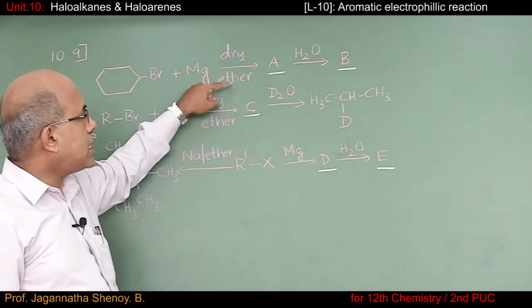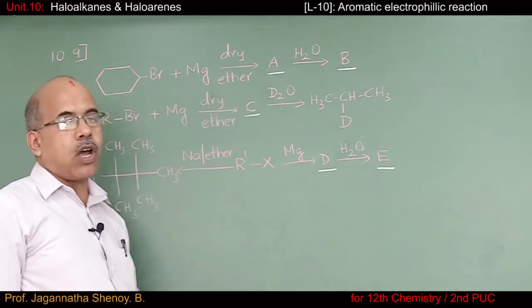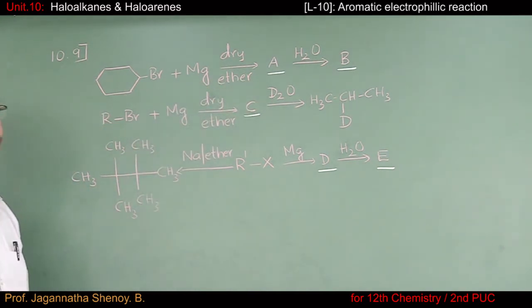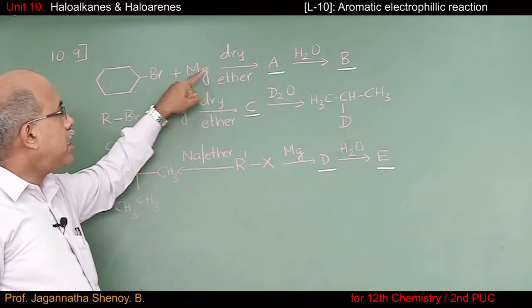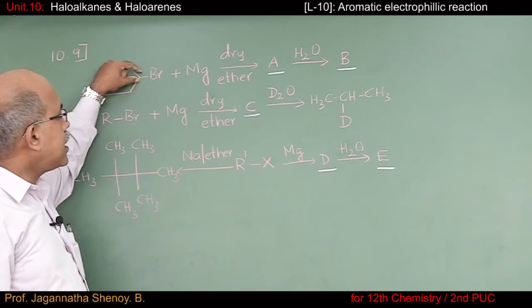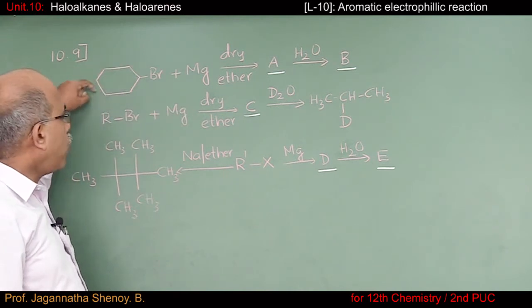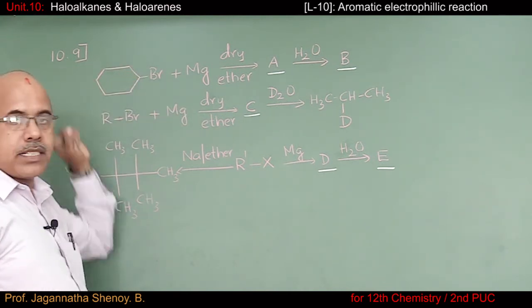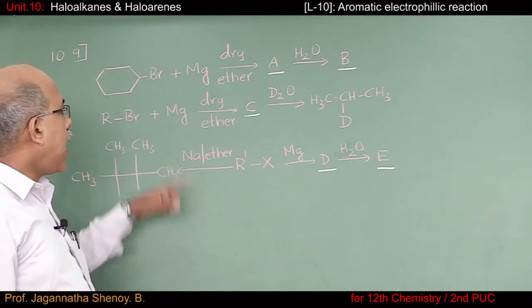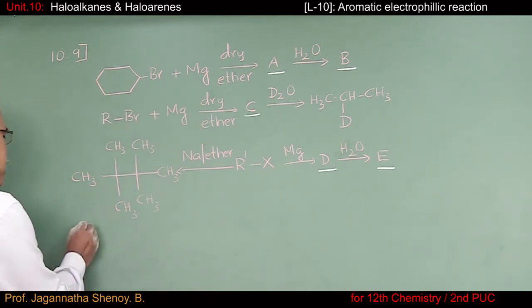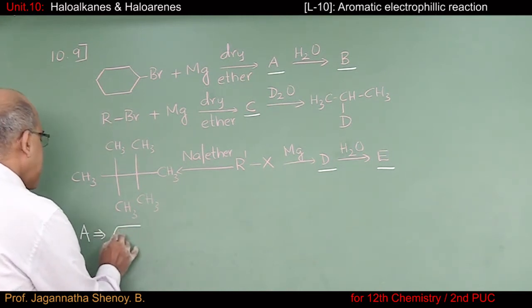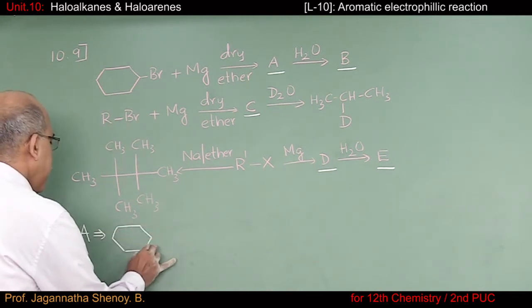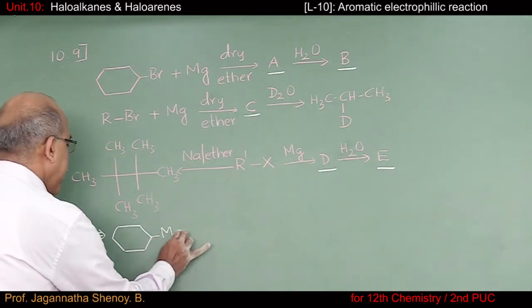You know, this is the reaction for the preparation of Grignard reagent. And I told you, when you carry out this reaction, magnesium gets inserted in between the cyclohexane moiety and bromine atom. As a result, the compound A, what you get is nothing but cyclohexyl magnesium bromide.